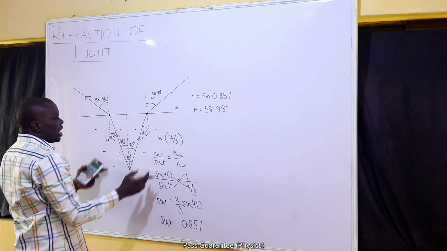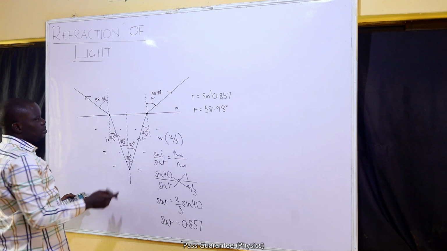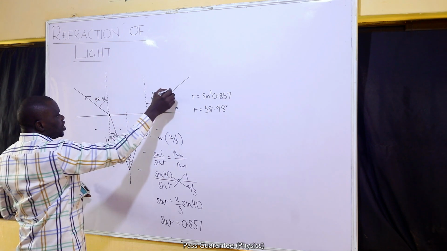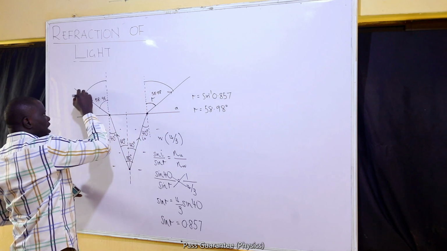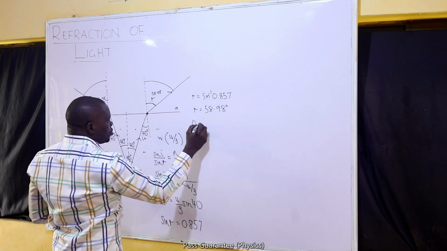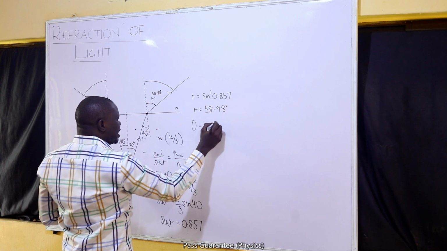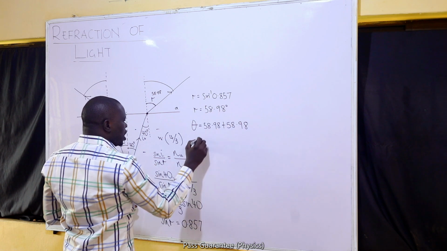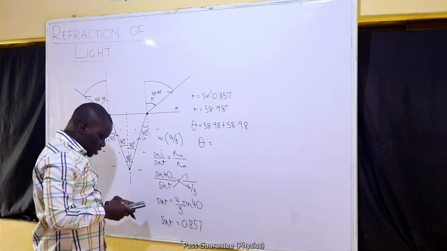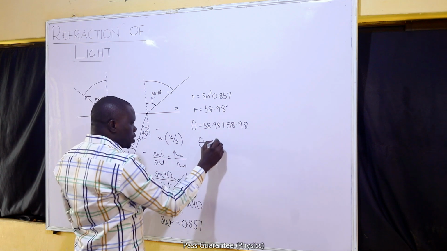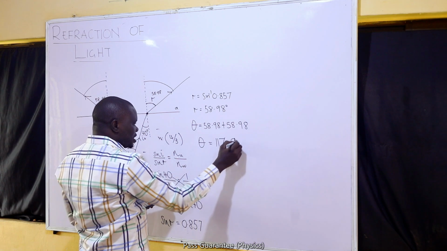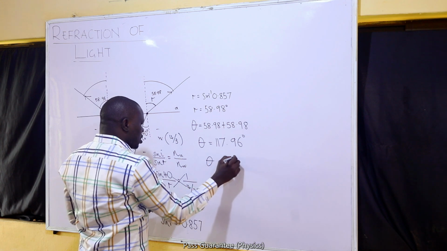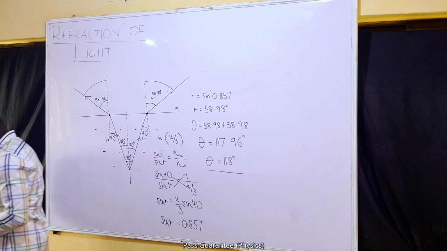The two of them are inclined equally and they are moving into the same medium. So the angle between them will be the angle between the vertical and this, so that angle between the two must be equal to 58.98 plus 58.98. The angle must therefore be 58.98 multiplied by 2, and that is 117.96 degrees, or approximately 118 degrees. And that is the answer to the question.